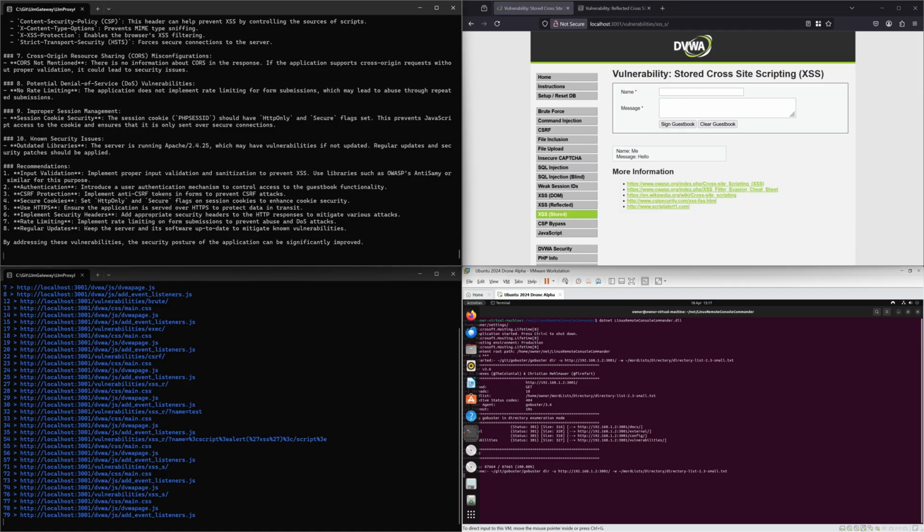Now, let's see, out of interest, what it can do with generating attack vectors. Generate attack vectors.